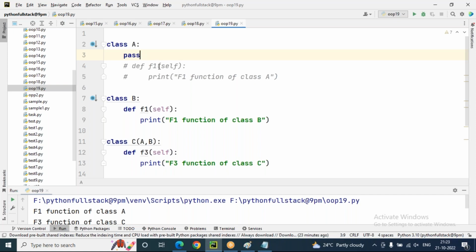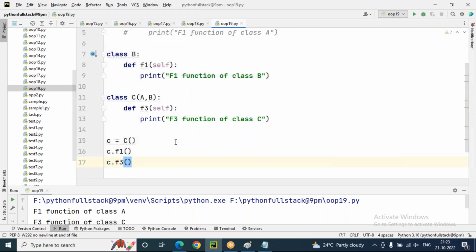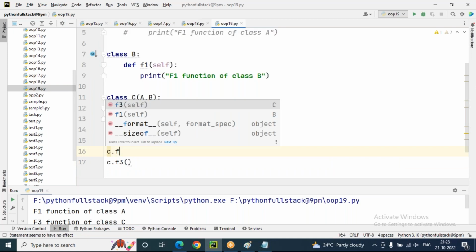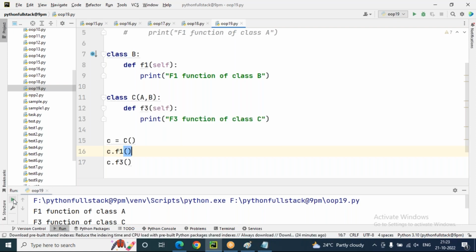Right now, there is no F1 function inside class A, but we are creating an object for C, and through C we are calling the F1 function. First, it looks for F1 in A only, but there is no F1 function in A, so it's going to B only. Look here, the priority goes to B. Let's run this.